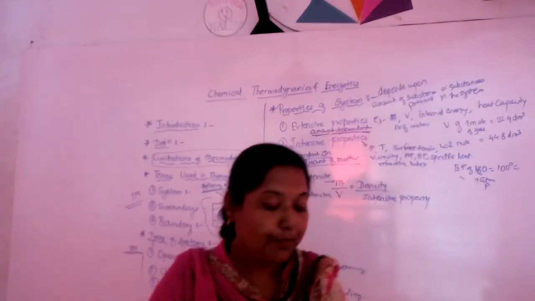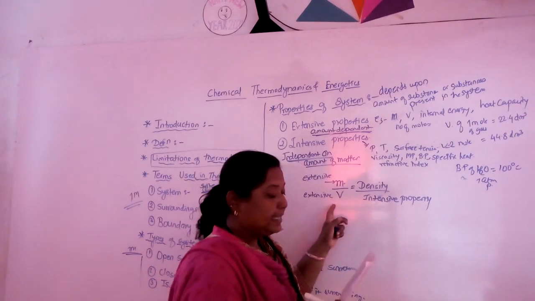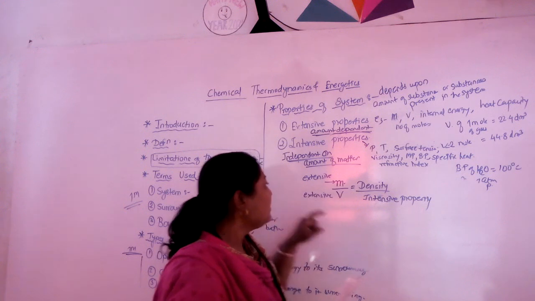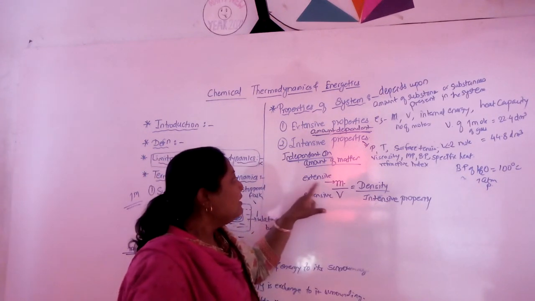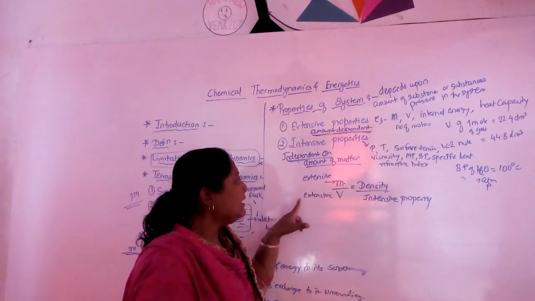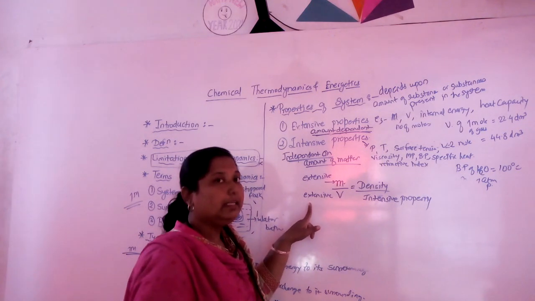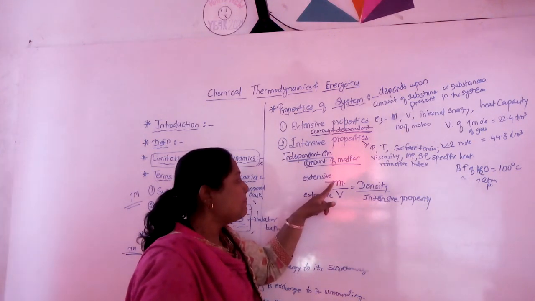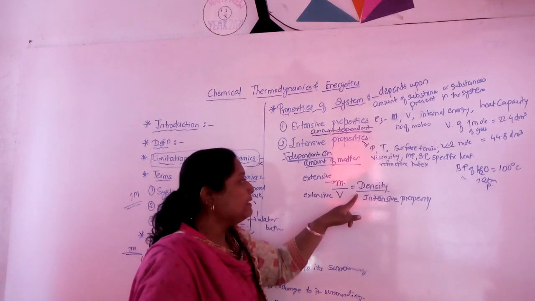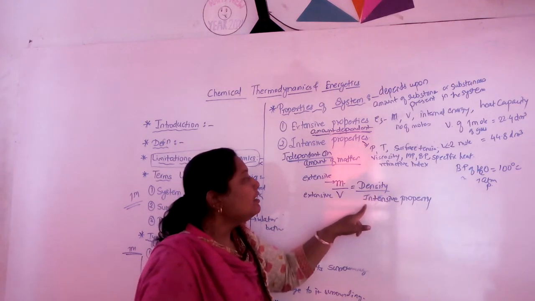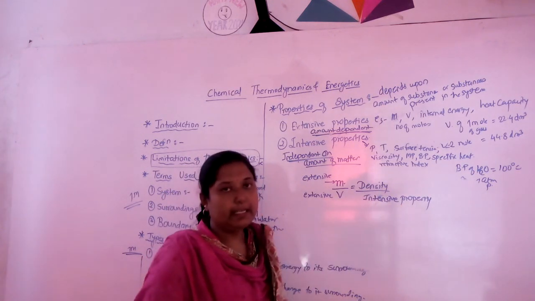The ratio of two extensive properties is an intensive property. For example, here mass is an extensive property and volume is also an extensive property. The ratio of mass upon volume is nothing but the density, which is the intensive property. Okay.